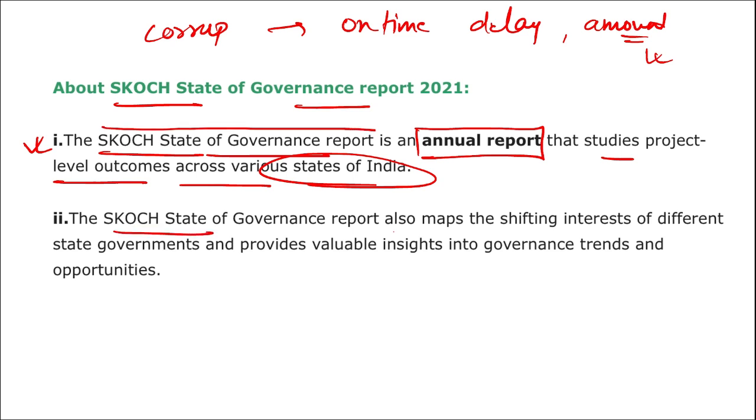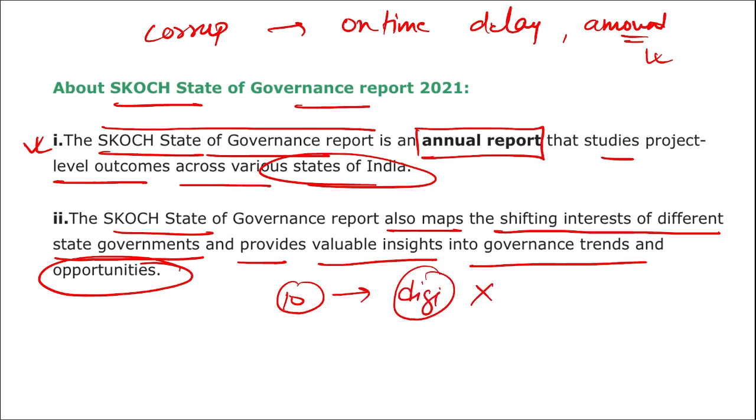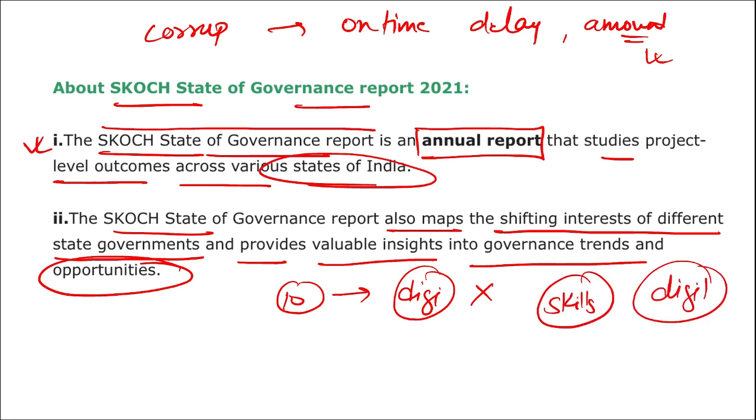This report also maps the shifting interests of different state governments and provides valuable insights into governance trends and opportunities. As you know, 10 years ago there was no digitization, there was no such awareness related to computers and mobile phones, but suddenly these things started changing, because now all the skills are related to online training and digital skills.